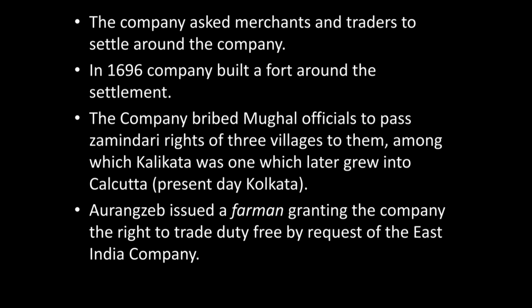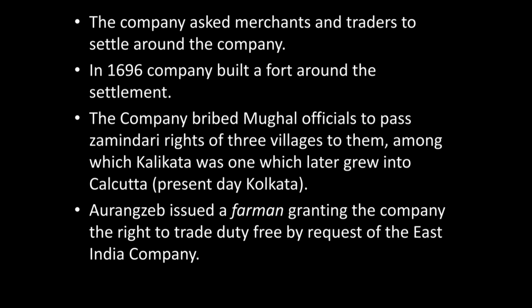And among the 3 important villages whose zamindari rights they wanted, one was Kalikata, which later grew as Calcutta, and nowadays Calcutta is known as Kolkata. So they wanted the zamindari rights of Kalikata along with the other 2 important villages.